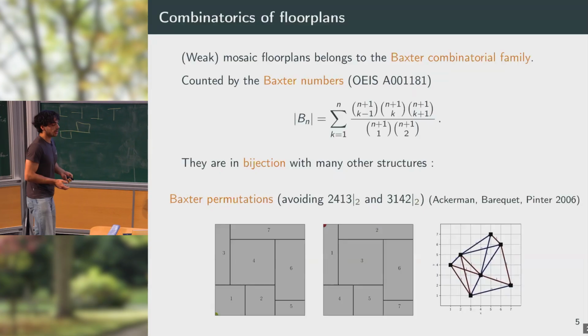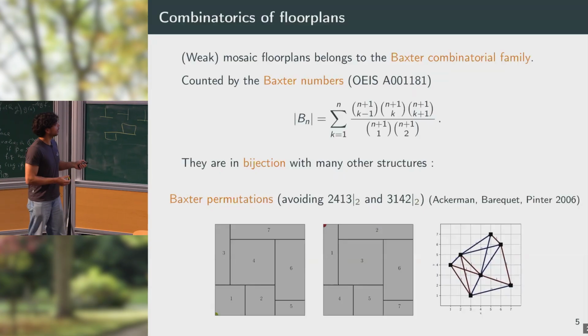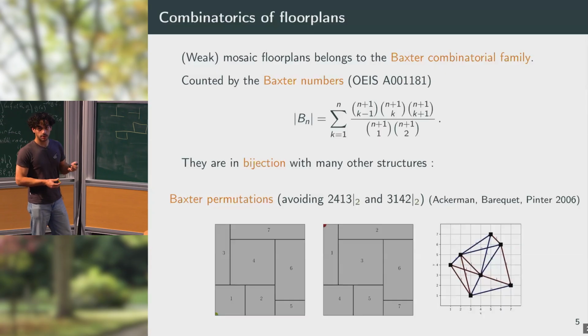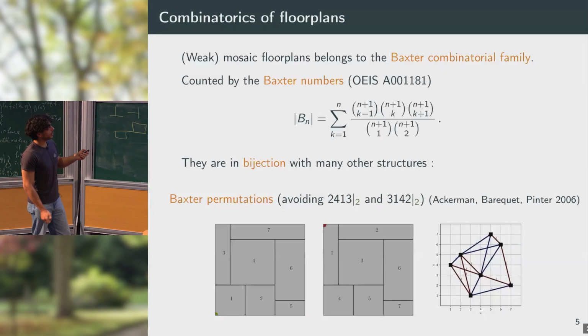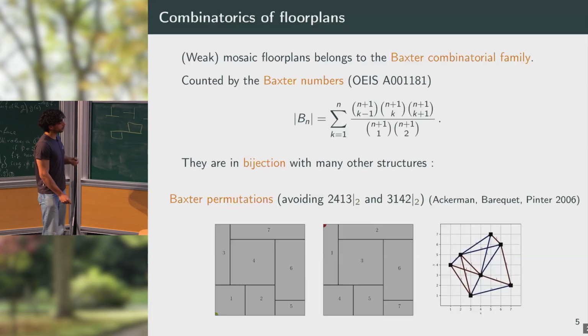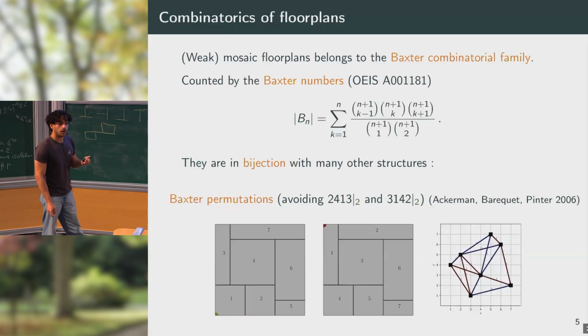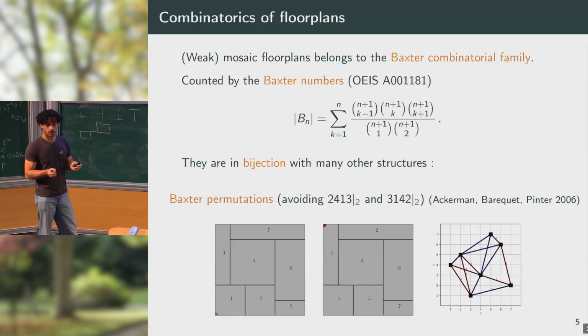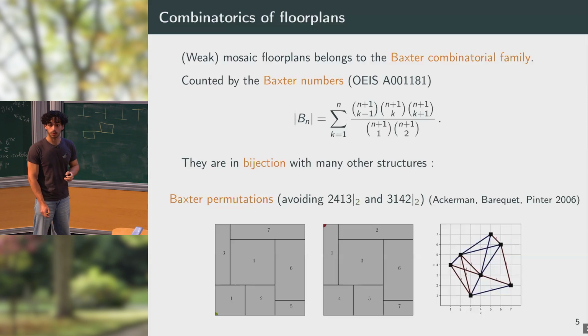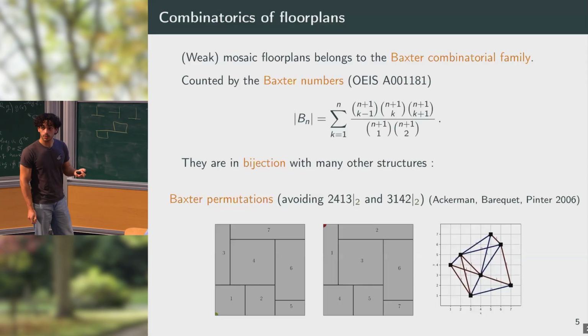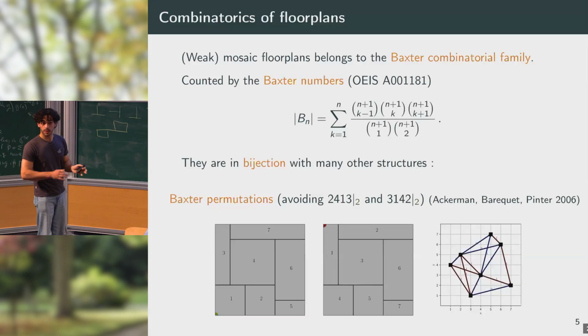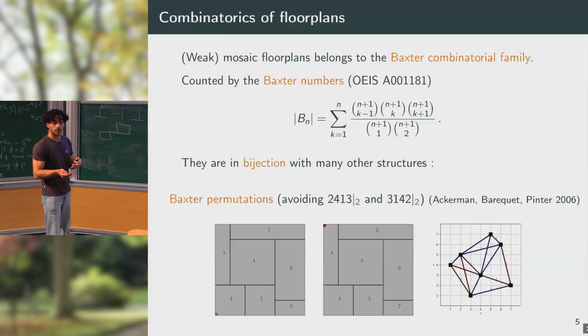From a combinatorial point of view, mosaic floor plans with this weak equivalence are known to belong to the so-called Baxter combinatorial family. This is a family of combinatorial objects which are all in bijection with each other and are counted by the Baxter numbers, whose expression is given here. This implies that floor plans are structures that are in relation with many other combinatorial objects, among which we have the so-called Baxter permutations, which will be the focus of this work. Those permutations are very well known and can be defined by some forbidden configurations that we call patterns. We'll present them at some point in the talk, the notion of pattern in permutations and how to avoid them.